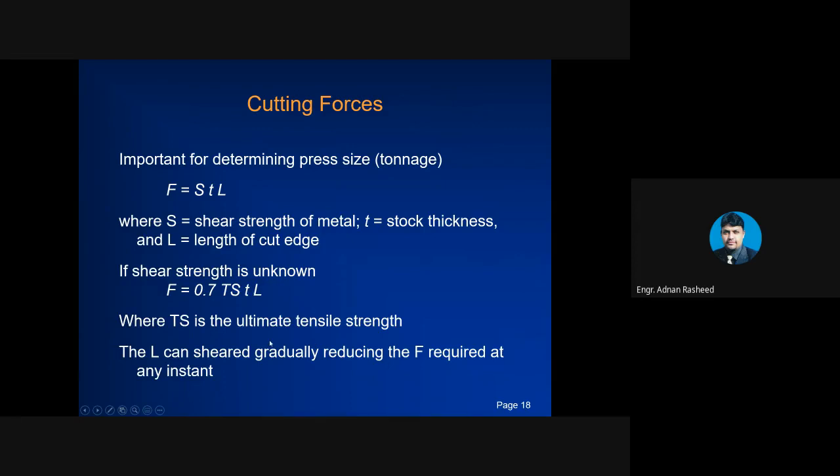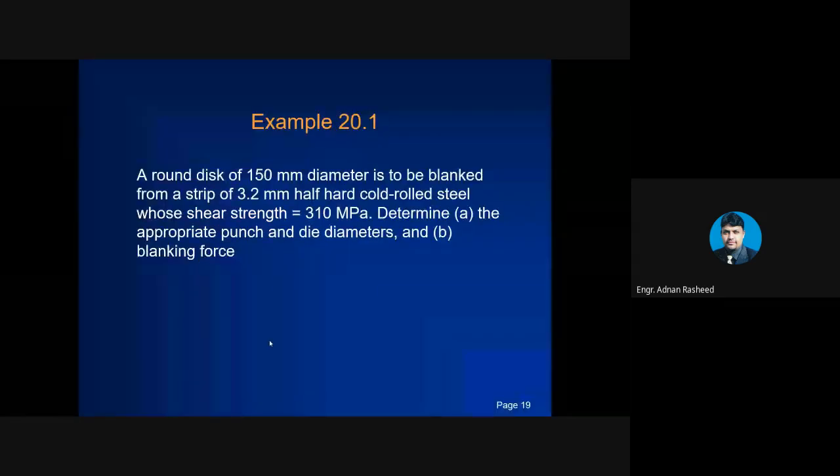So L can be shared gradually, and then as length decreases, the cutting forces can be reduced. Now this is the example. A round disc of 150 millimeter diameter is to be blanked from a strip of 3.2 millimeter half hard cold steel whose shear strength is given. Determine the appropriate punch and die diameter and blanking force. So that is a very easy problem.